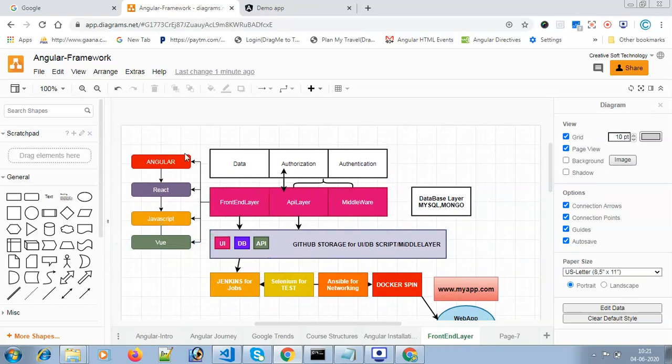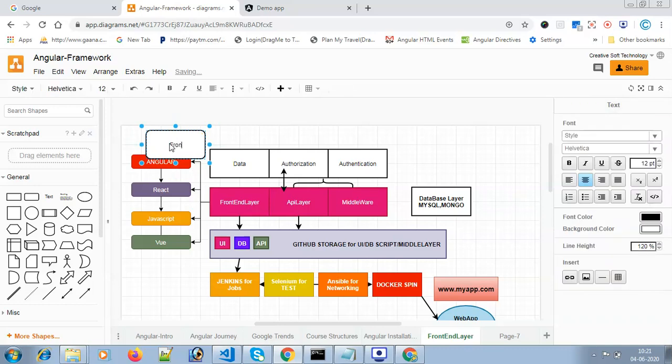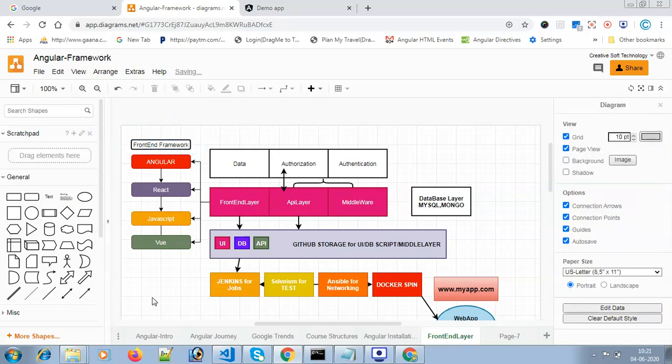This is our front end layer. Here Angular, React, JavaScript, Vue are all front end layer frameworks. These four, Angular, React, JavaScript, Vue, are front end frameworks, and this is our layer architecture.